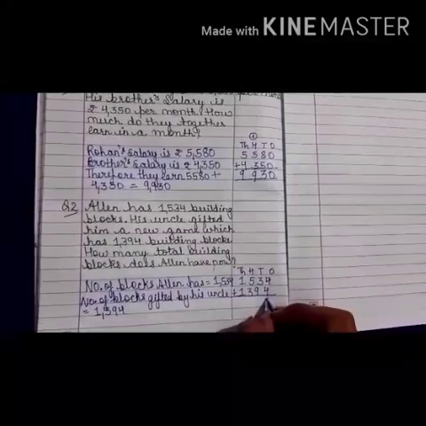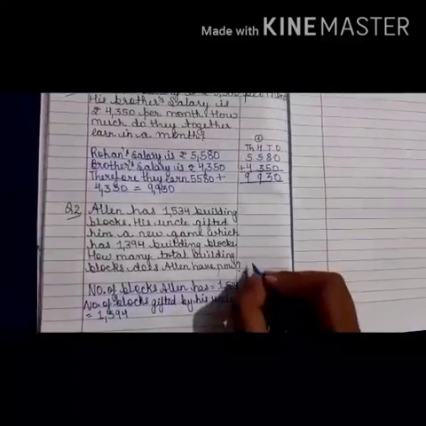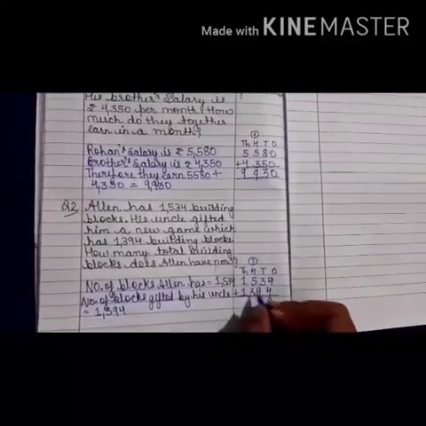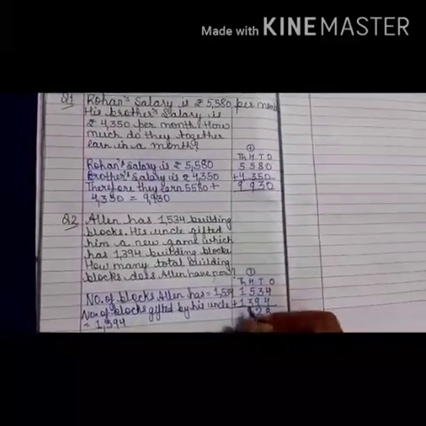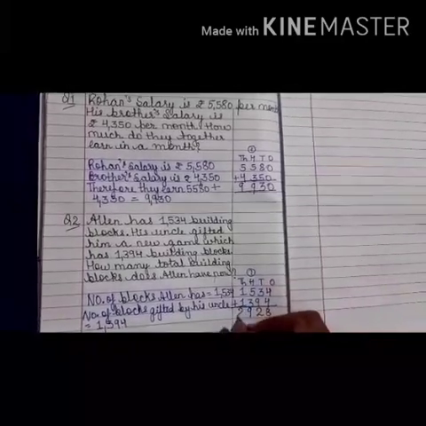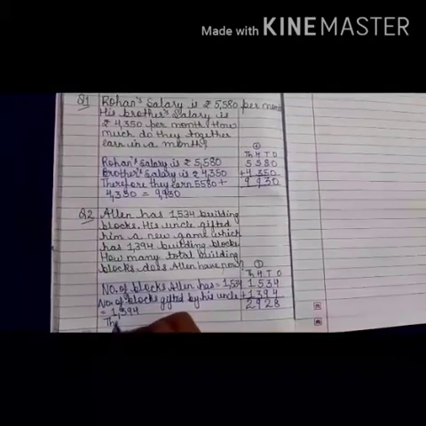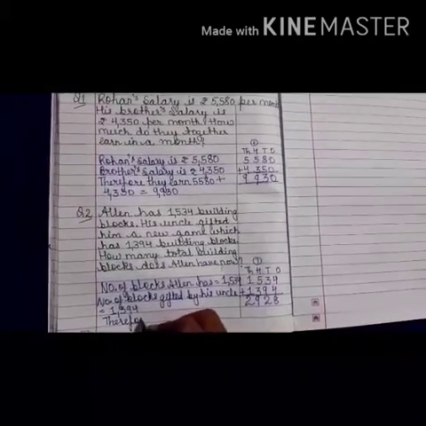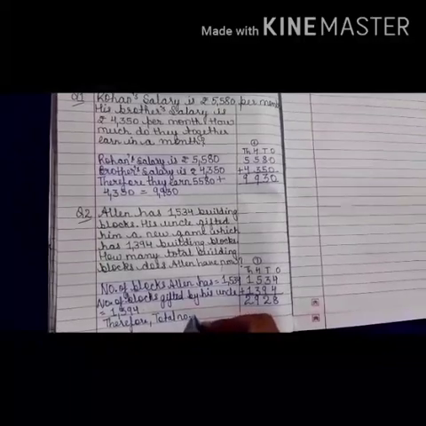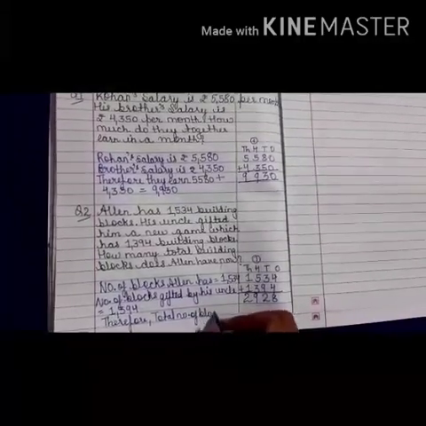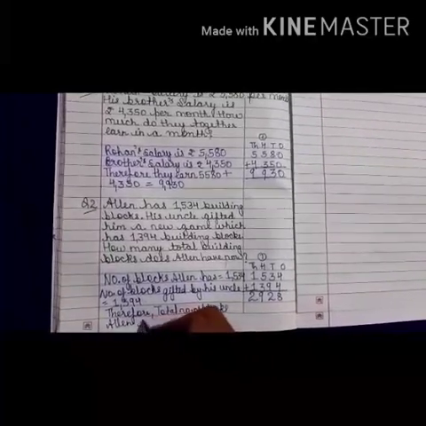4 plus 4 will give us 8. 3 plus 9 will give us 12. So 2 we will write here and 1 we will carry here. 5 plus 3 will give us 8. 8 and 1, 9. 1 and 1, 2. So we will write, therefore, total number of blocks Alan has.